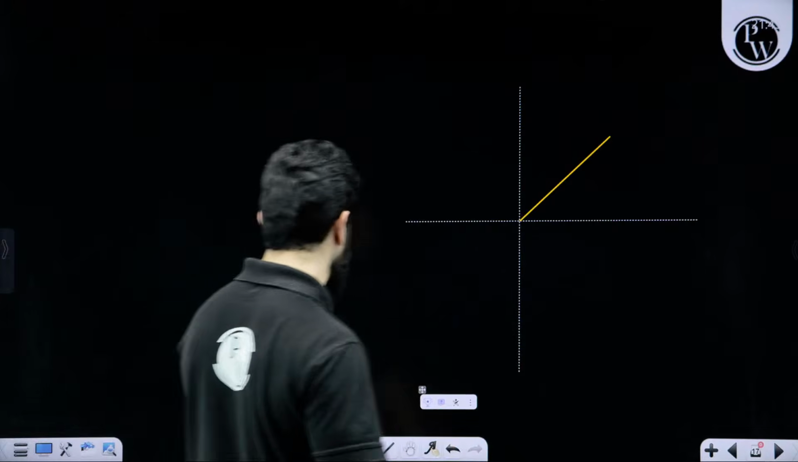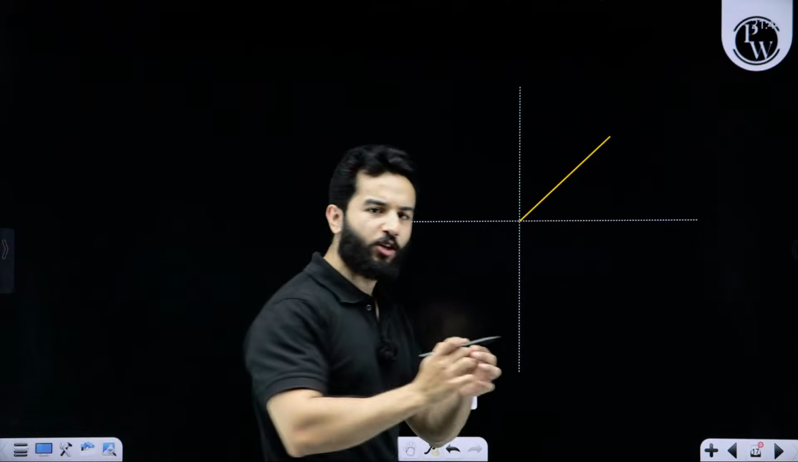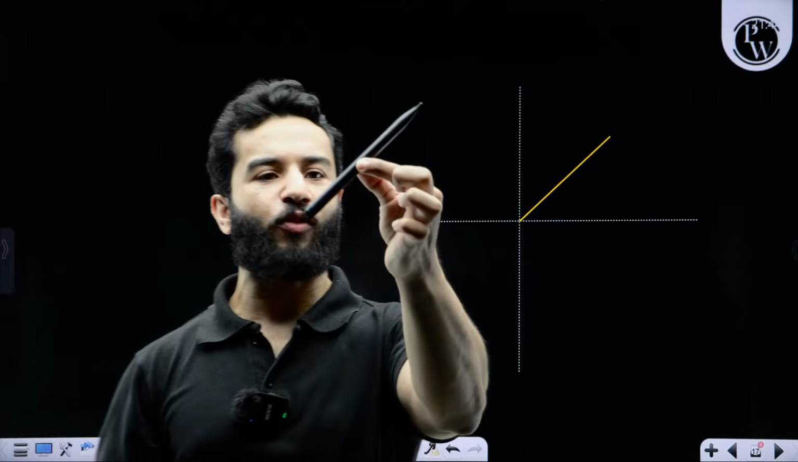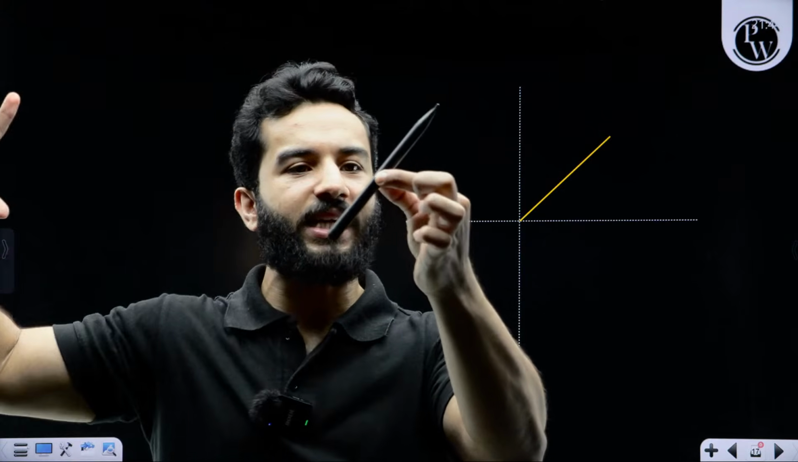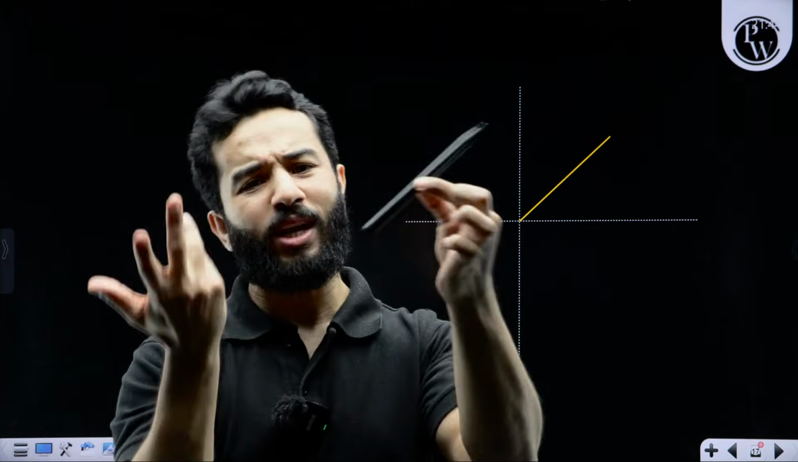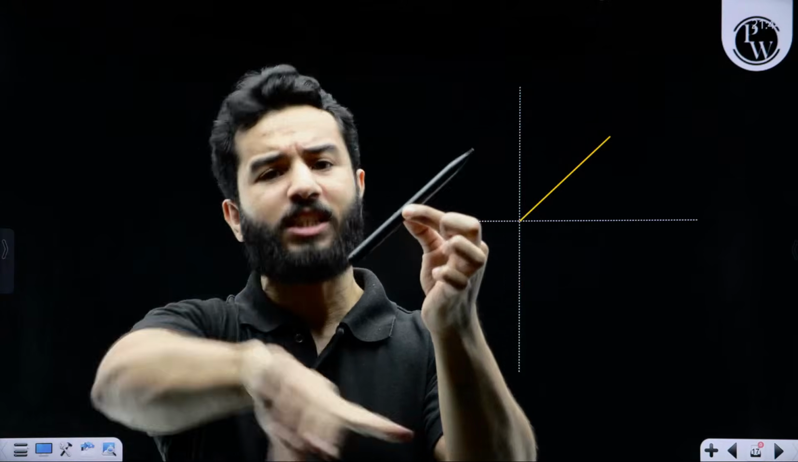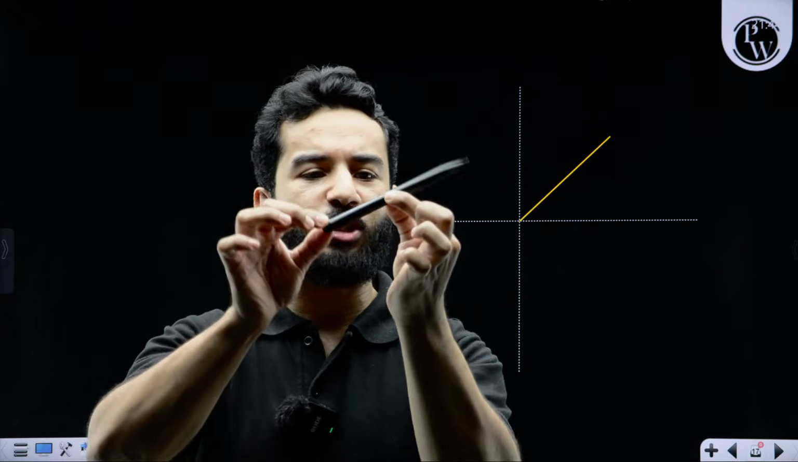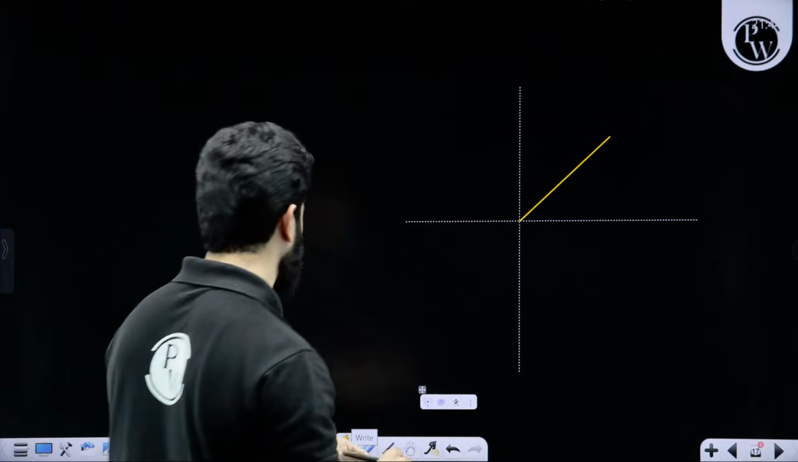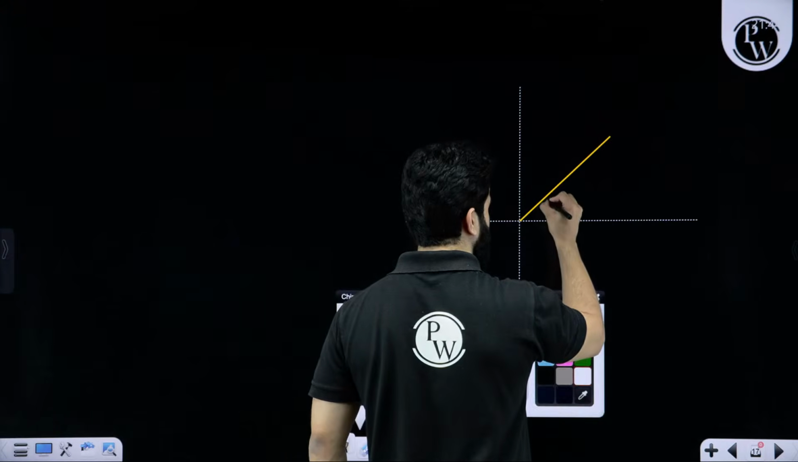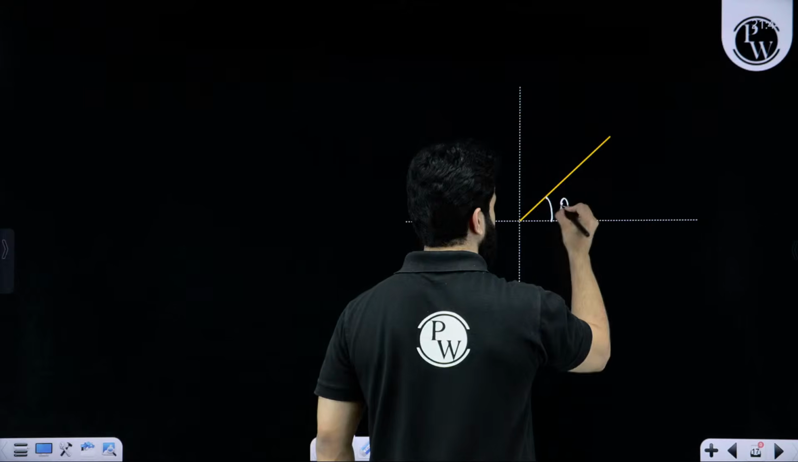The only reality is the hypotenuse. Hypotenuse can be considered as the length of a rod, the length of a line. This is the reality. Perpendicular and base are nothing, because they depend upon theta. If you change theta, perpendicular and base are going to change. This is the theta that I am talking about.